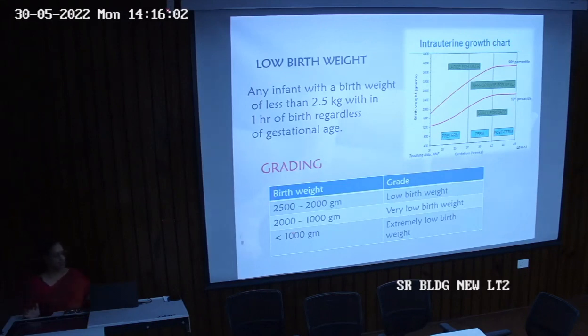So if we just want to grade it, if the weight is ranging from 2.5 to 2.0 kg, it is termed as low birth weight. If it is between 2 to 1 kg, it is very low birth weight, and less than 1 kg is an extremely low birth weight. This is the grading of low birth weight starting from 2.5 going up till less than 1 kg.